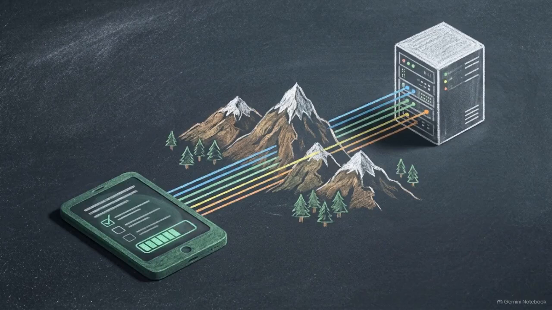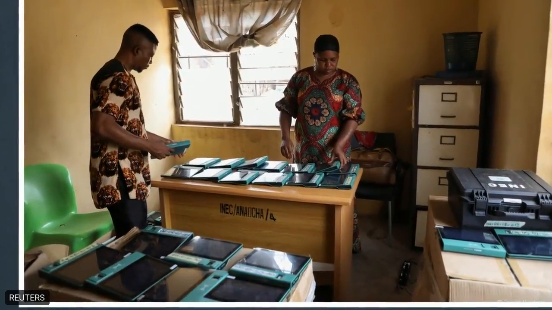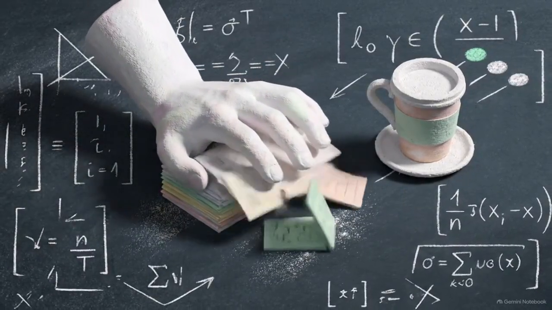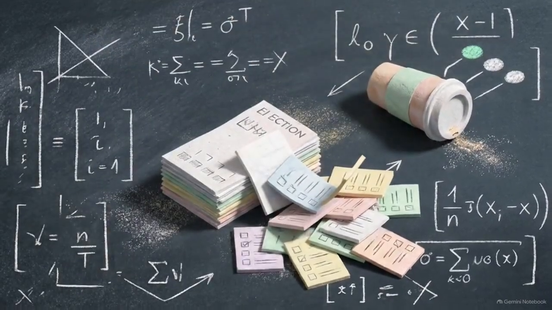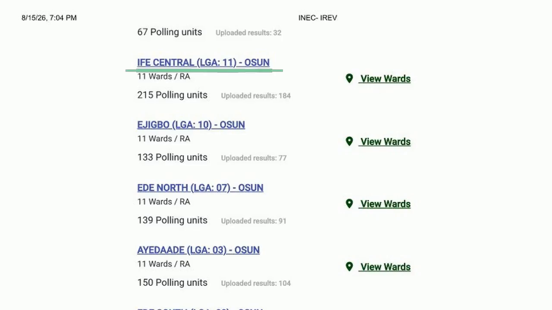A 0.04 point gap means the election technology, both the local devices and the central portal, functioned with extreme uniformity, entirely indifferent to geographic constraints. Because we can prove the hardware and network were stable statewide, any isolated severe lag in data transmission cannot be blamed on technical failure. It points directly to human intervention. That brings us to an explicit geographic anomaly within this otherwise fluid system: Ife Central. This is the breakdown for Ife Central.